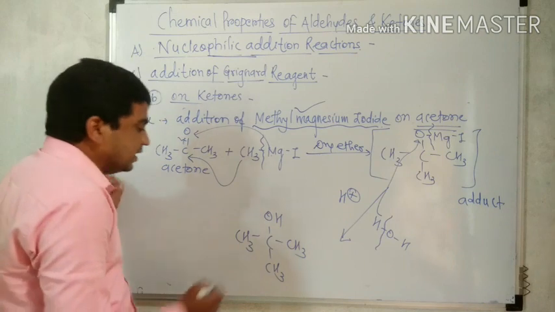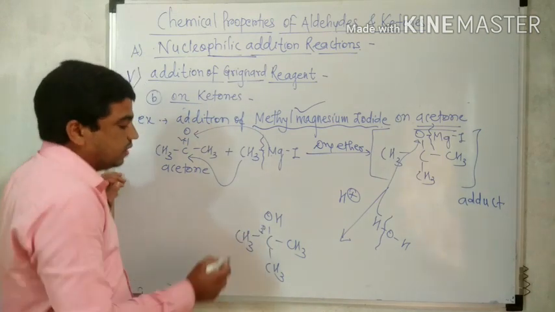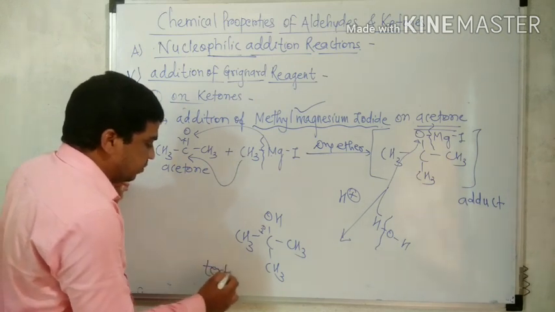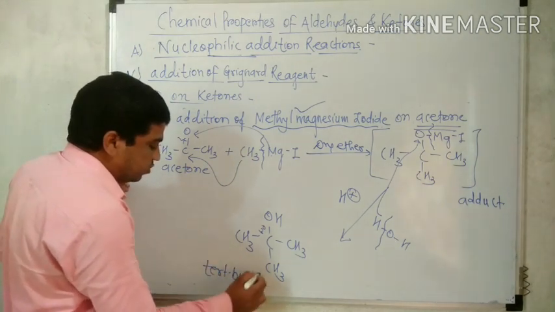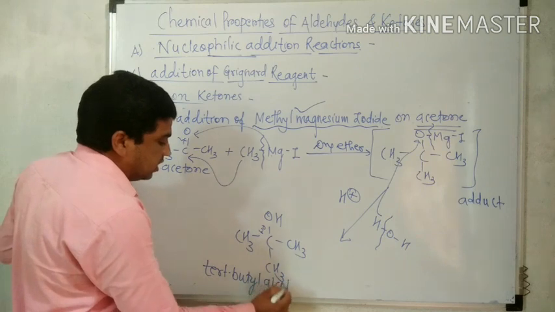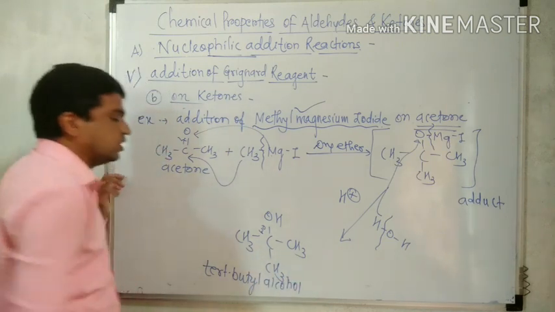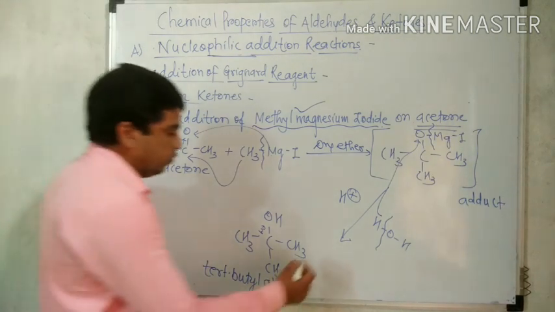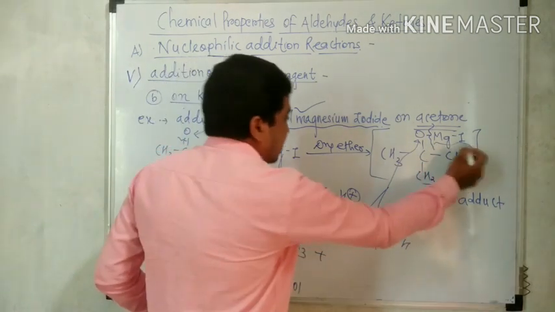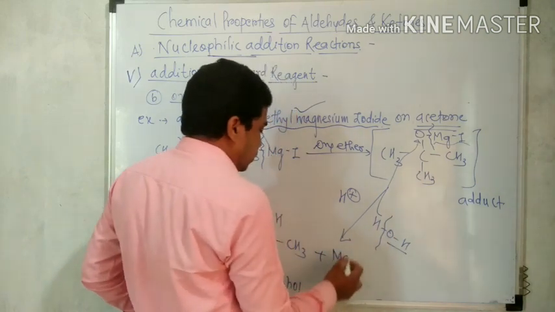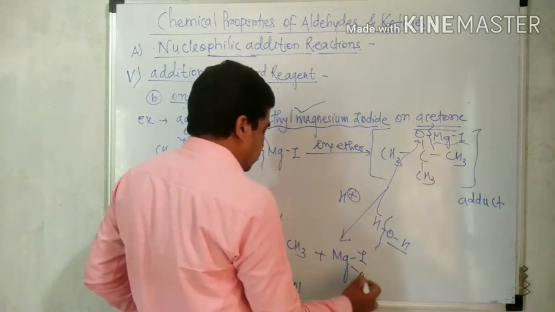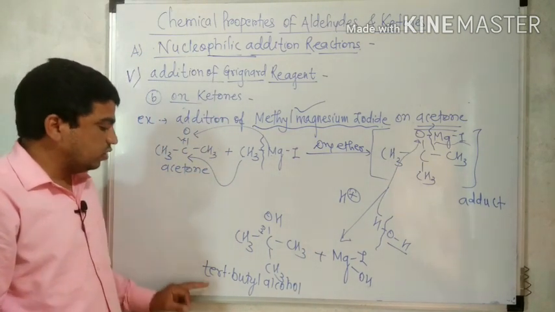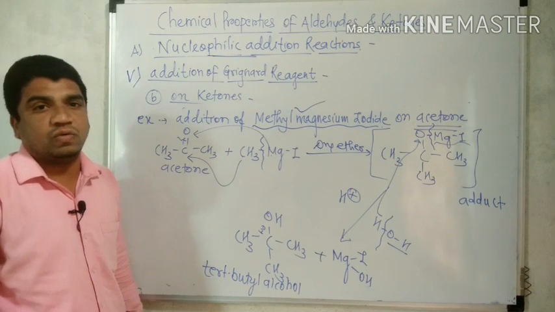Now we know this is a tertiary carbon, with 1, 2, 3, 4 carbons, therefore it is tertiary butyl, and due to the presence of OH, it is tertiary butyl alcohol. So the tertiary alcohol produced from acetone is tertiary butyl alcohol, along with MgI and OH, which form MgI(OH). That is about the conversion of acetone into tertiary butyl alcohol.